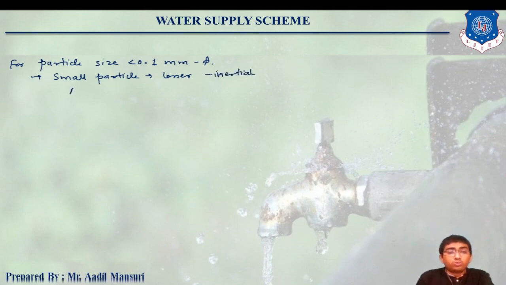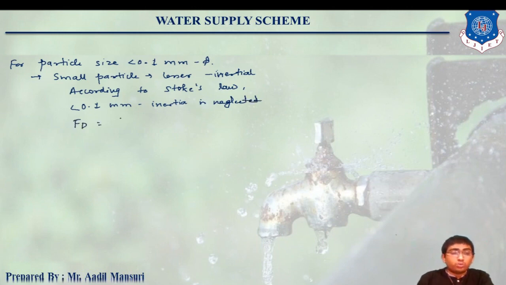So according to Stokes law, for particle size less than 0.1 mm, inertia is neglected. So the drag force given by Stokes is given by the formula 3 pi mu Vs into D, right?